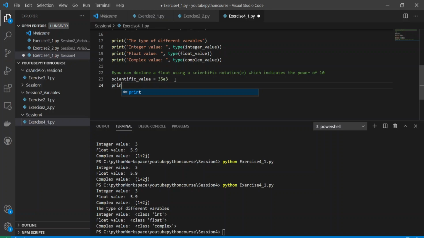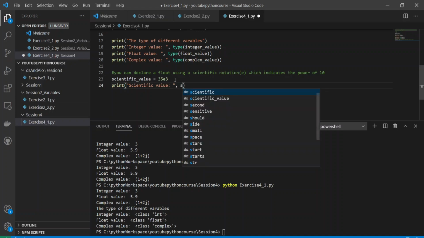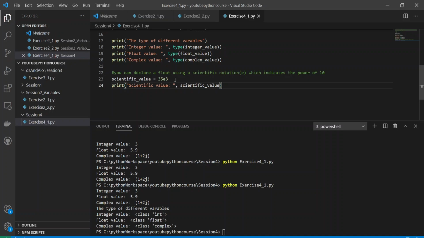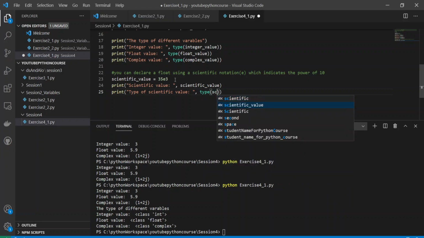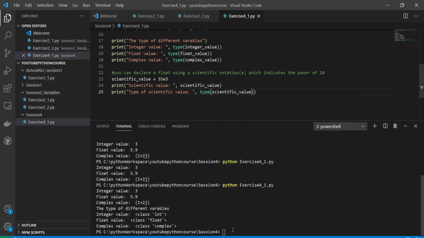Now I use print scientific value, and again I will print the type of scientific value, comma, type of scientific value. I'll save it.